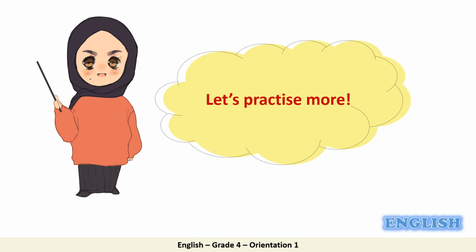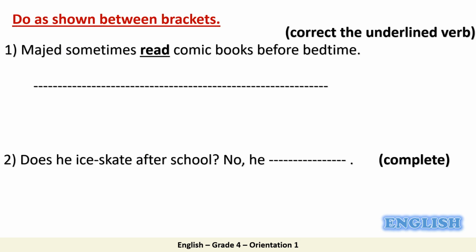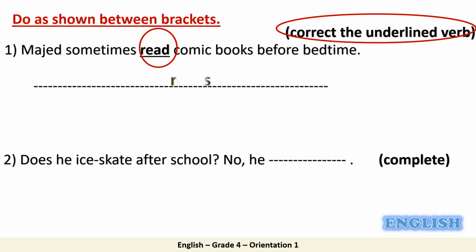Let's practice more. Do as shown between brackets. Number 1. Majid sometimes read comic books before bedtime. We have to correct the underlined verb, read. The correct answer is reads. Number 2. Does he ice skate after school?